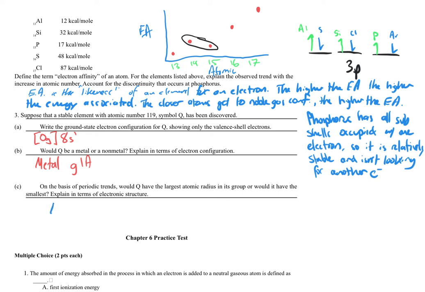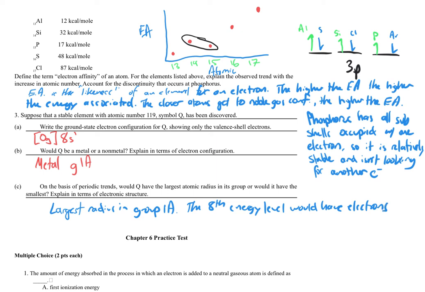Well, absolutely, it would have the largest radius in group 1A, and that's because the 8th energy level would have electrons furthest, or I should say farther away, than 7th, 6th, 5th, etc.